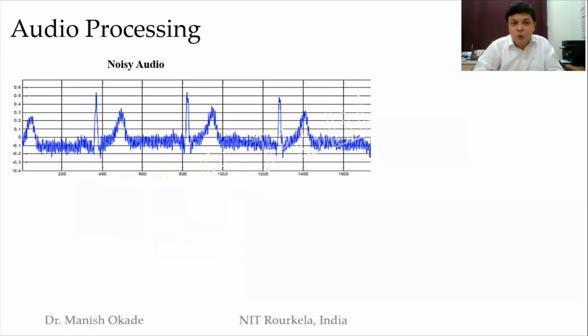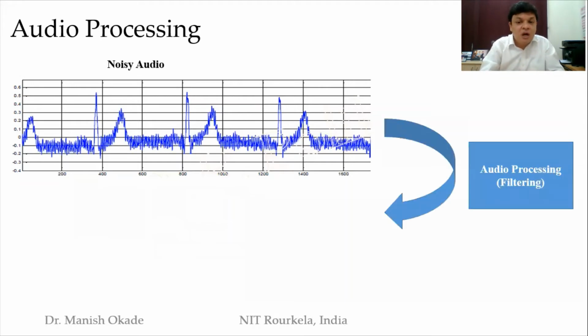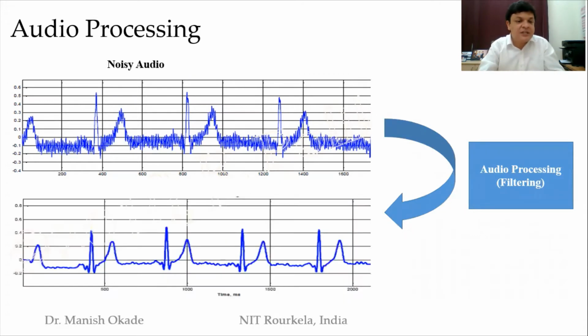What is my motivation here? My motivation is to remove the noise. So what I do is audio processing, which I call filtering. Typically it is filtering, removing the noise, and I get the cleaned audio. Like this, there is a lot of processing that can be done with 1D signals. I have just given one example here.